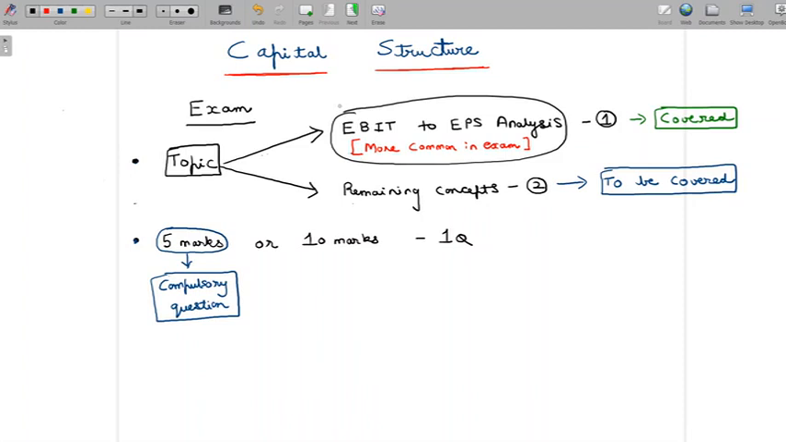So, since that's the case, we really probably do not care whether it comes as a 5 marks question or as a 10 marks question. Now, as far as the remaining concepts are concerned, let's look at how I would probably classify this. Would I classify this to be easy, or difficult, or somewhere in between?